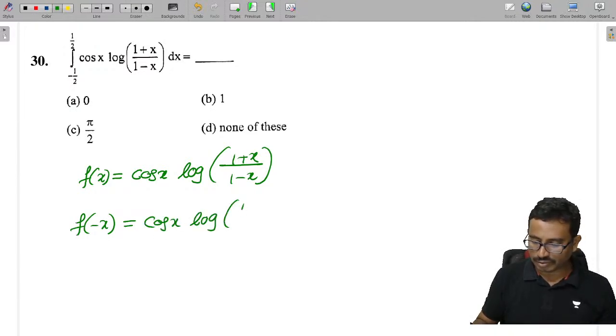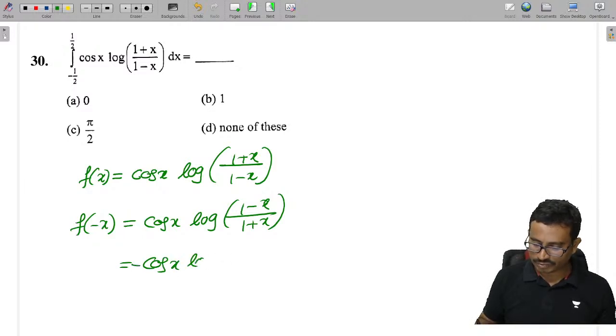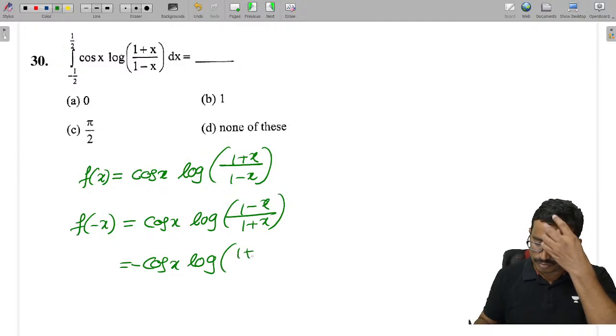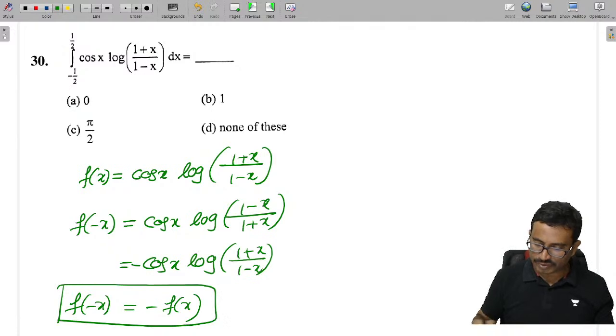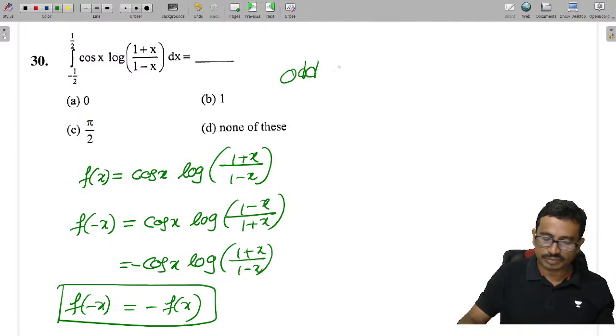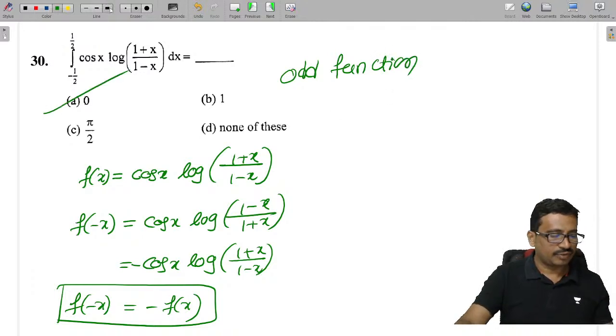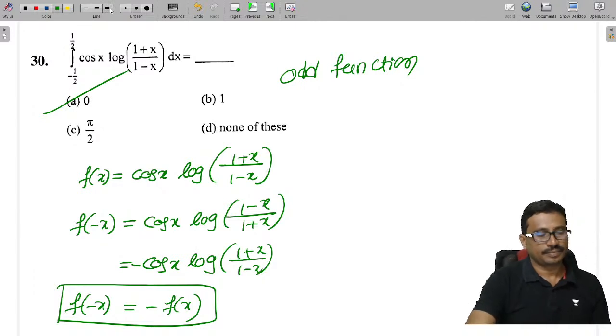And this is log of 1 minus x by 1 plus x, which we can write as cos x into minus of log of 1 plus x by 1 minus x. Right. So f of minus x is equal to minus f of x, isn't it? So this function is an odd function. If it is an odd function, the integral is 0. Since it is an odd function, the integral will be 0.